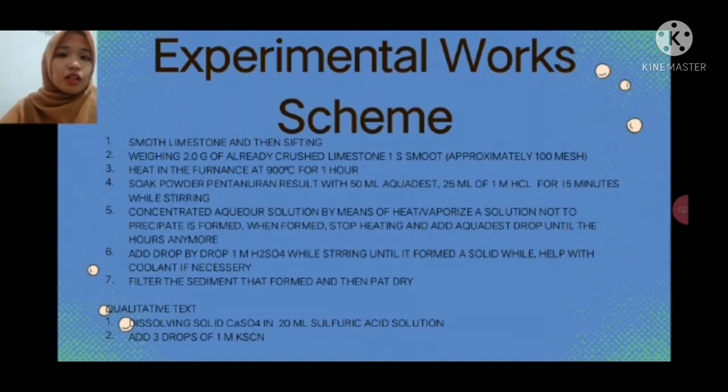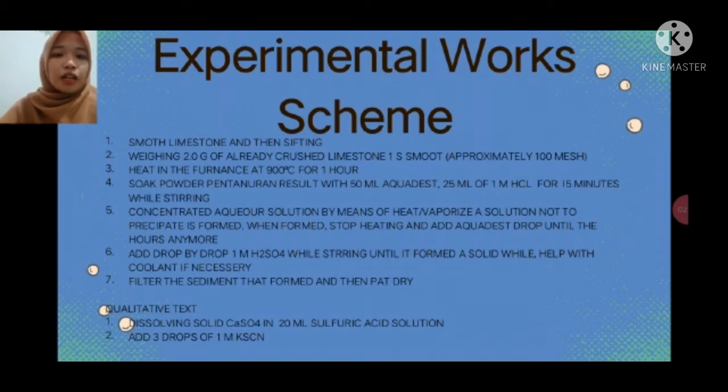for 15 minutes while stirring. Concentrate the aqueous solution by means of heat evaporation until a precipitate is formed. When formed, stop heating and add aqueous drop by drop until not hot anymore.